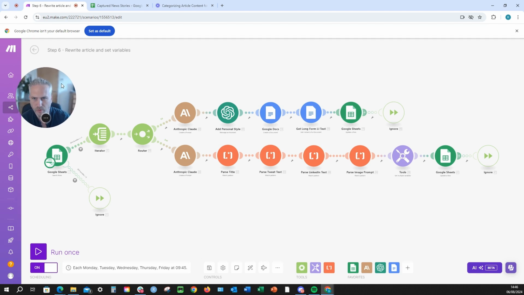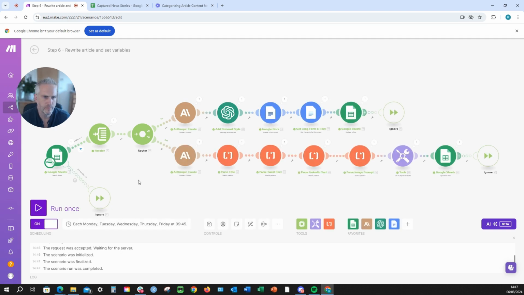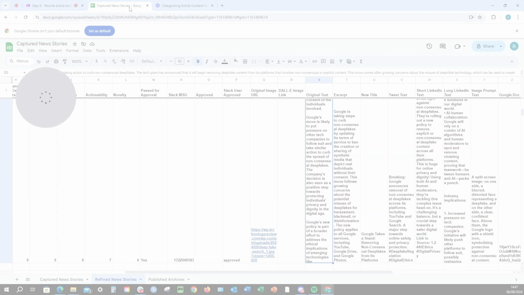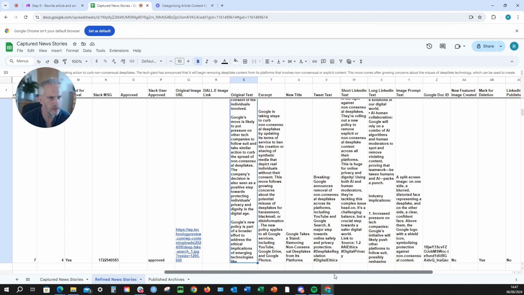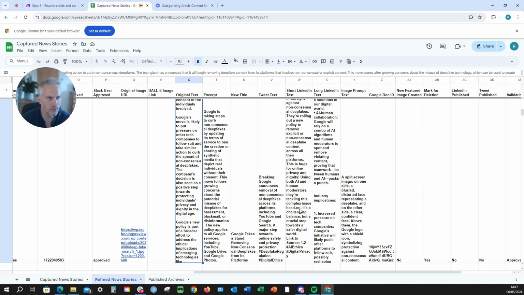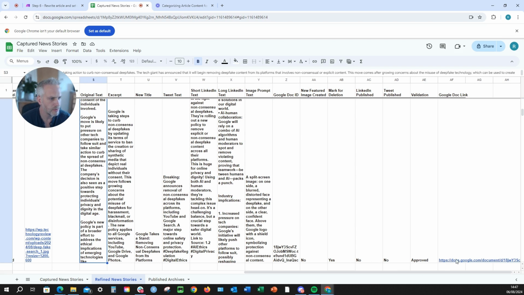Okay, so let's just give it a quick run. Boom, there we go. Awesome, so now you can see that this has worked successfully. So let's take a quick look. And here we go. You can see everything has been dropped in here. So we've got the title, we've got the tweet text, we've got the short form LinkedIn, we've got the long form LinkedIn, and we've got an image prompt that we can use to generate an AI image in the next step. And there we go. We've got everything that we want. Fantastic. Even got a Google Doc link.